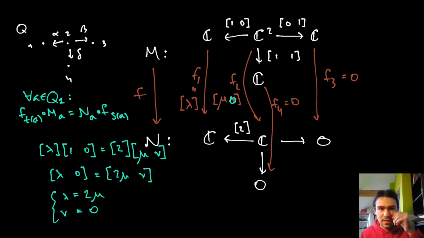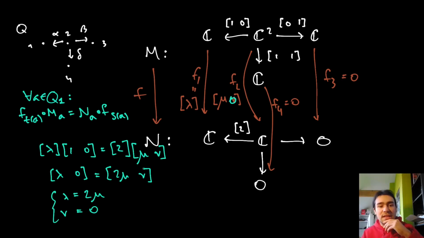And then let's see what's happening at delta. So this f2 followed by this 0 map has to equal this 1, 1 followed by this 0 map. Again, since the final step is the 0 map, whatever we do, either here we're doing the 0 map or here we're doing the 0 map. So again, this imposes no additional requirements on f2. So in fact, this system is underdetermined, right? What I mean by that is we have some free choice in what f looks like.